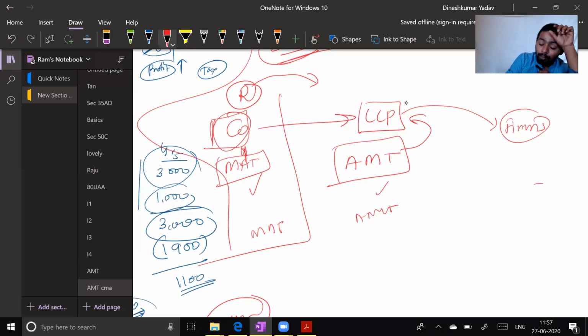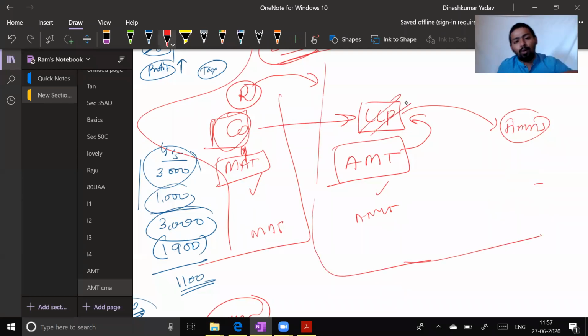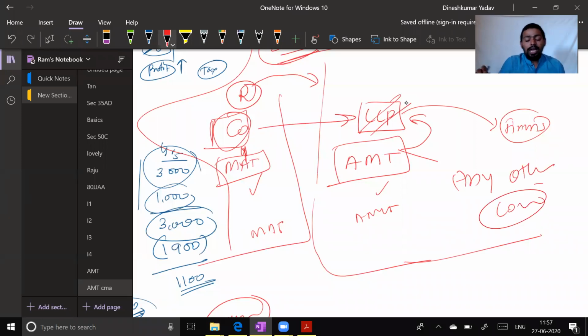Therefore they said, no, no, MAT is applicable to company and AMT is applicable to any other assessee. Originally, it was applicable only to LLP, but right now AMT is applicable to any other assessee than company. So this is one of the provisions that you need to know for AMT.